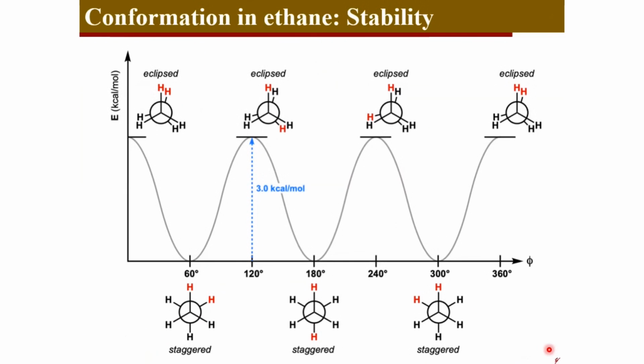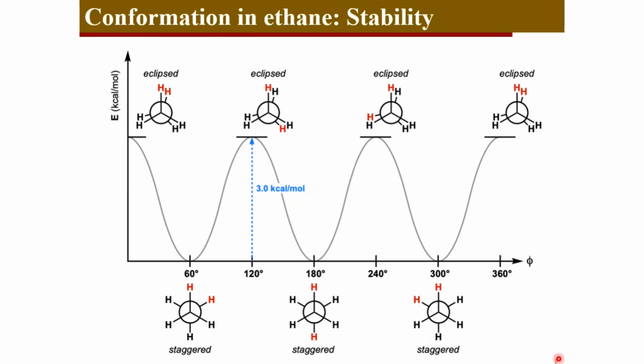Let's see the energy profile, and it looks like this. The eclipsed conformation possesses higher energy than the staggered conformation, and the energy difference is only 3 kilocalories per mole. And with rotation through every 60 degrees, you are switching between different staggered and eclipsed conformations. But here in ethane, as both the carbons have the same substituents, all three being hydrogens on each carbon, all the eclipsed forms are identical and all the staggered forms are identical. So all the eclipsed forms have higher energy than all the staggered forms.